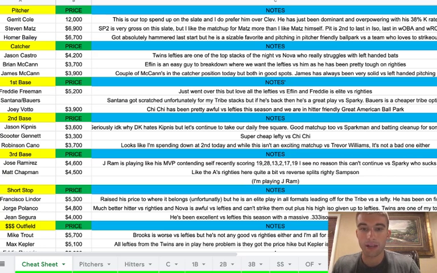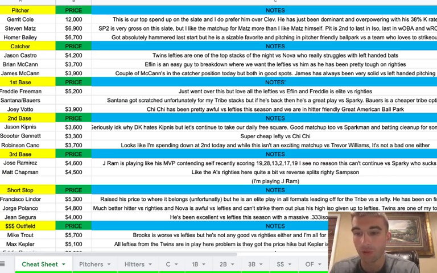Now, I might have a cheaper option I land on tomorrow that ends up being really cheap, and maybe I can punt with Cole. I'll put that in the updates on Patreon, but as of right now, I'm liking Steven Matz's value. And then I also don't mind Homer Bailey at 6,700. He got absolutely hammered last start, but he is a sizable favorite and pitching in a pitcher-friendly ballpark in Oakland versus a team who loves to strike out.